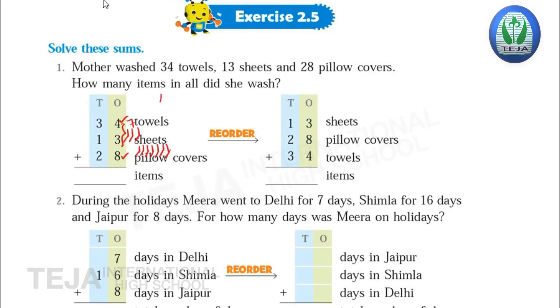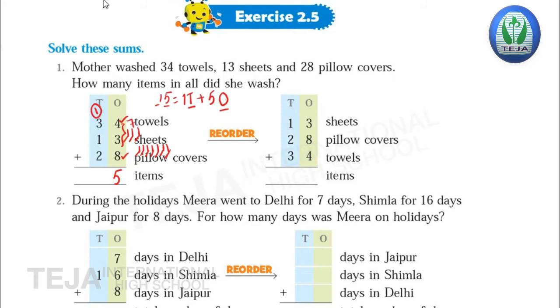So 15. Now regroup 15. 15 is equal to 1 ten plus 5 ones. As 5 is in the ones place, 1 is in the tens place. So what do you have to do? We should write 5 in the ones place and carry 1 here to the tens place.